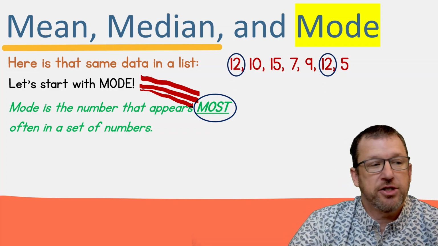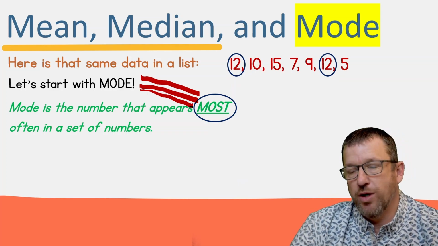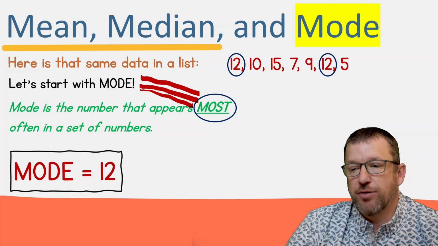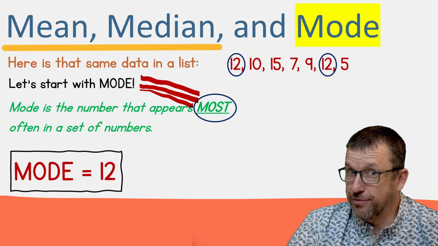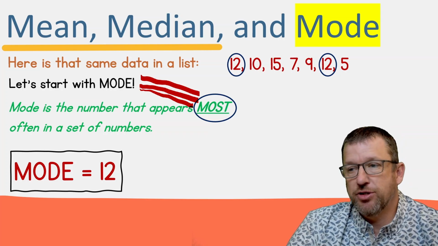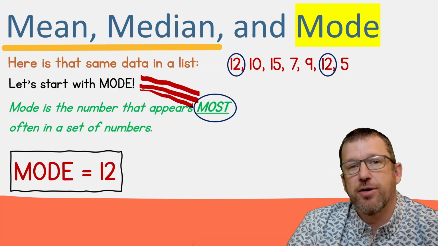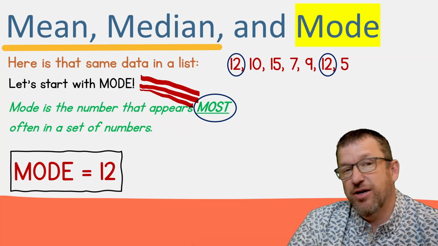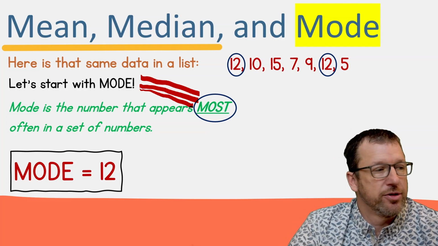All right, and so is there a number that appears the most? Yeah. In this situation, we have 12. It appears twice. All the other numbers just appear one time. So the number that appears the most is 12. So that is our mode. The mode equals 12. I told you that one was easy. You don't have to do anything to the numbers. You just look at them and say, okay, I got a number that appears twice, so that's my mode. If there was another 5 in there, you may have a mode of 12 and 5, because those are the 2 numbers that appear the most.